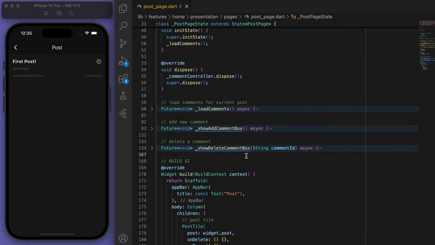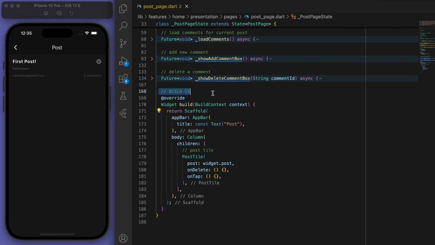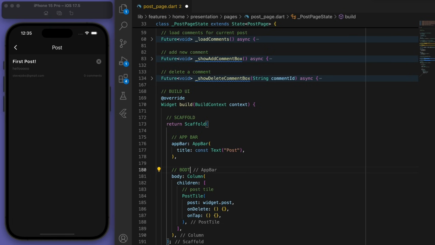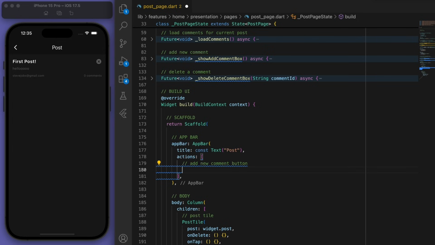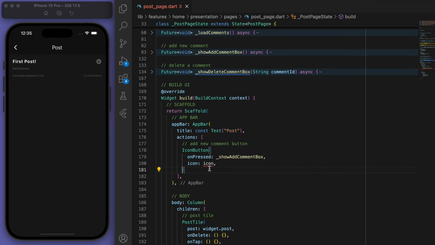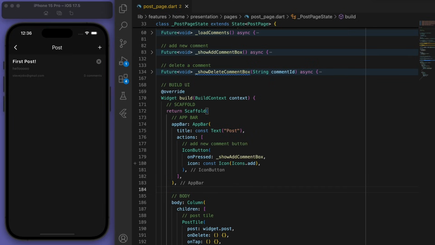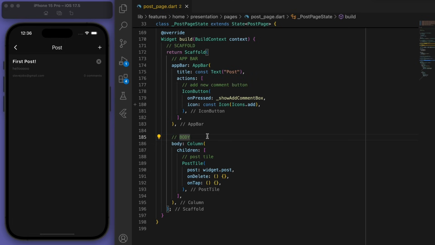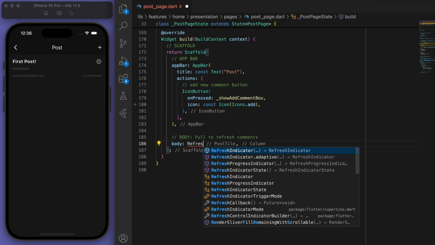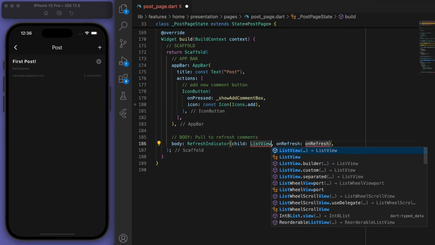So now we are up to just building the UI. We've got the scaffold, the app bar, and the body. Now in the app bar, let's have an action at the top right to add a new comment button. So this will just be a plus icon, and we can show add comment box. So if I click on this, you can see there's our box, and we can add a comment. Sweet. And now in the body, one thing you can do is we can have a pull to refresh. So this might be helpful if you use a refresh indicator. And anytime that they pull down, we can load the comments on the refresh.